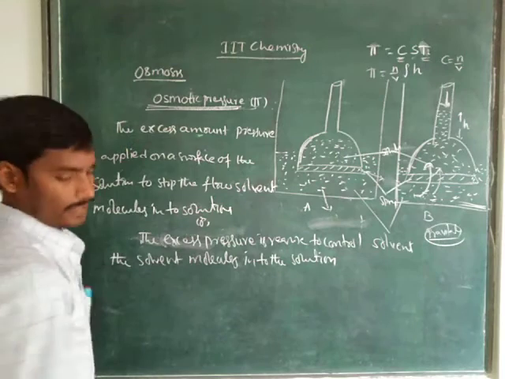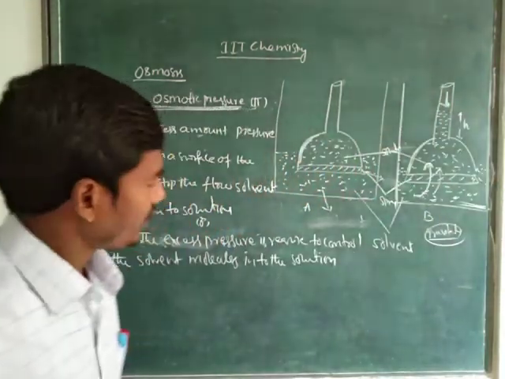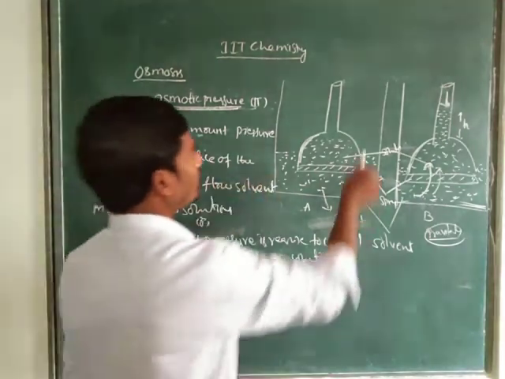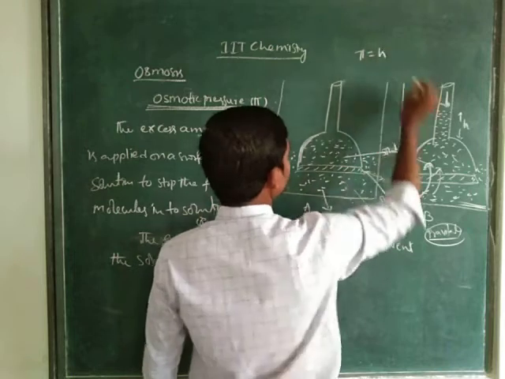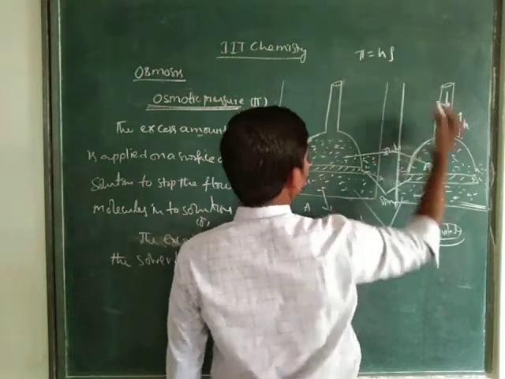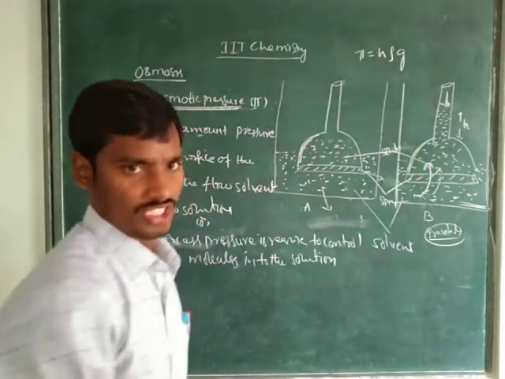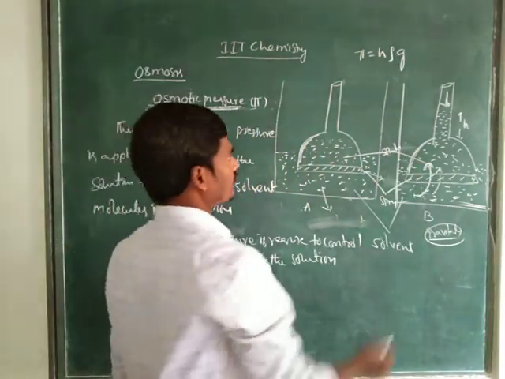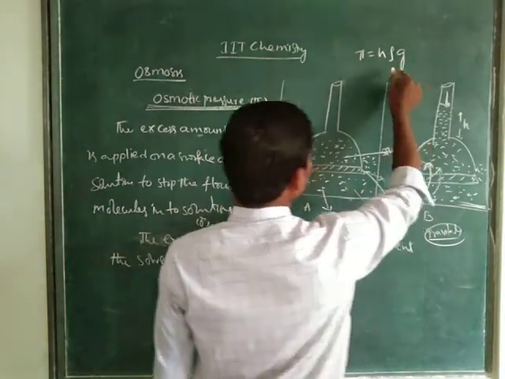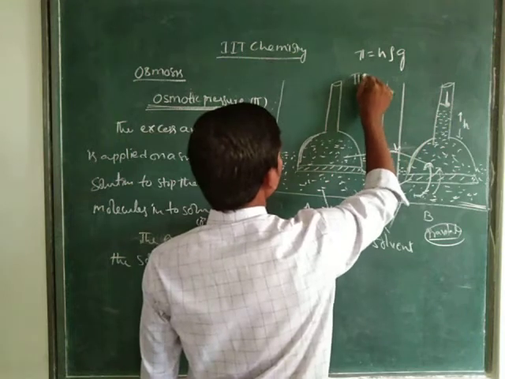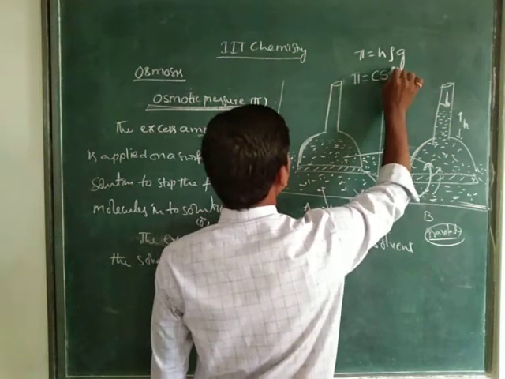To explain this, we have to consider phi equals height H, density of the water rho, and opposite to the gravitational force, H rho g. Here H rho g equals phi equals CST.